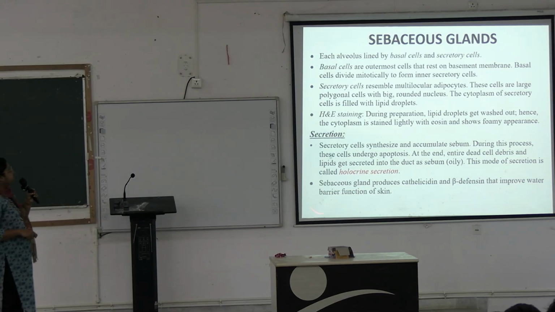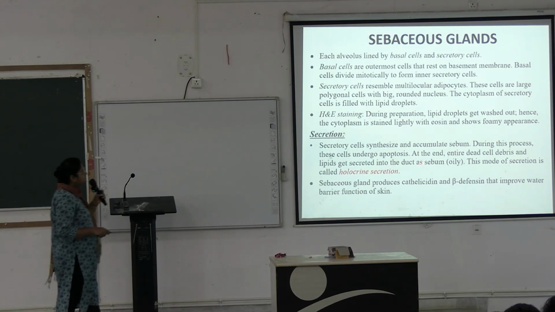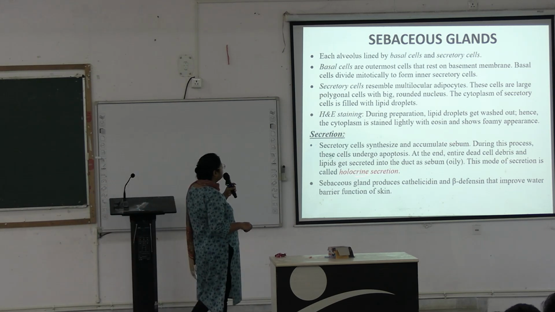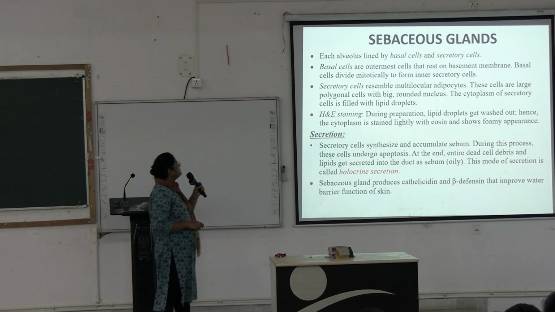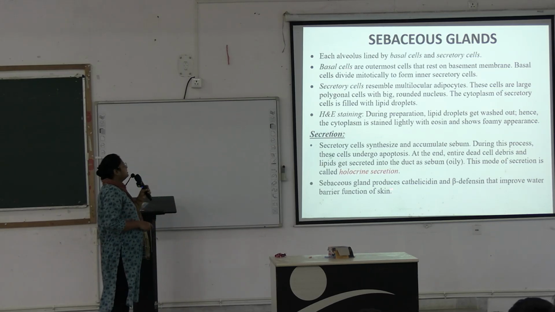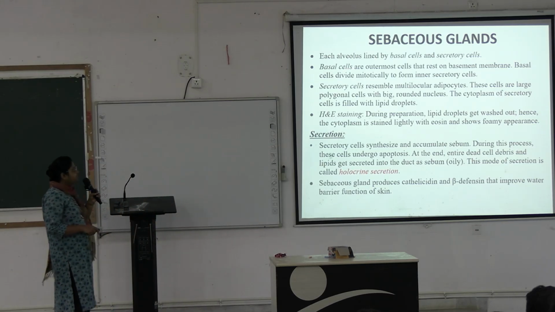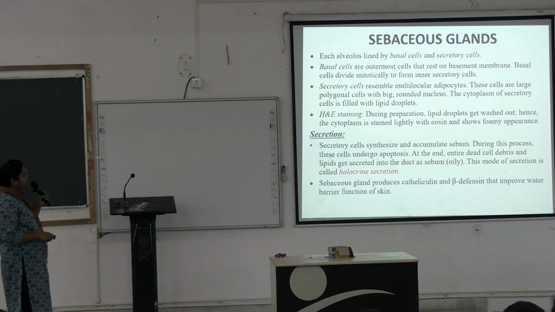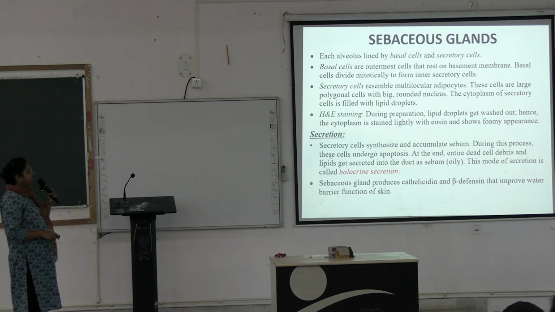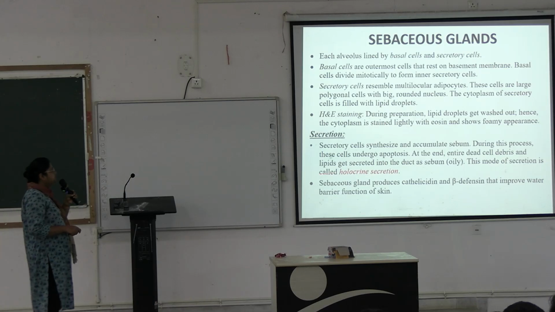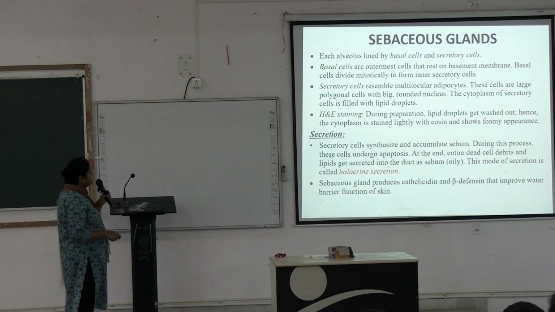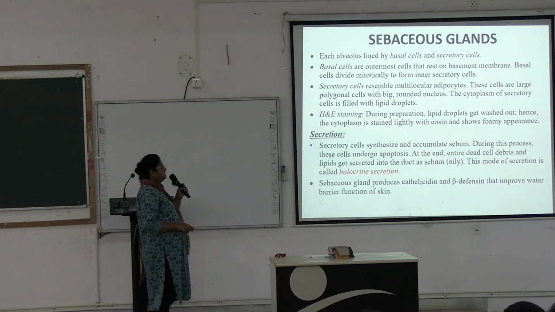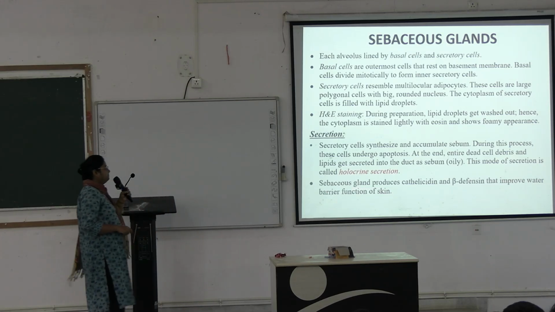And how does its secretion occur? Secretory cells synthesize and accumulate sebum, and during this process these cells undergo apoptosis, cell death. At the end, the entire dead cell debris and lipids get secreted into the duct as sebum, the oily secretion. This mode of secretion is called holocrine secretion. The sebaceous gland produces cathelicidin and beta defensin that improve the water barrier function of the skin.